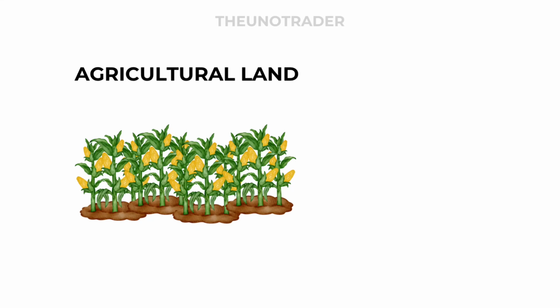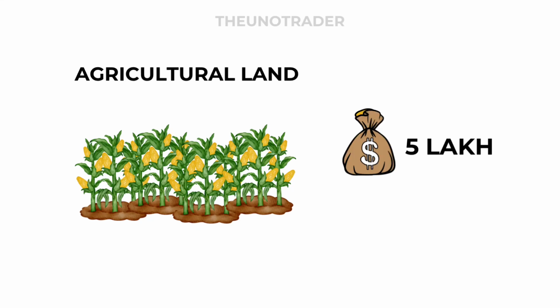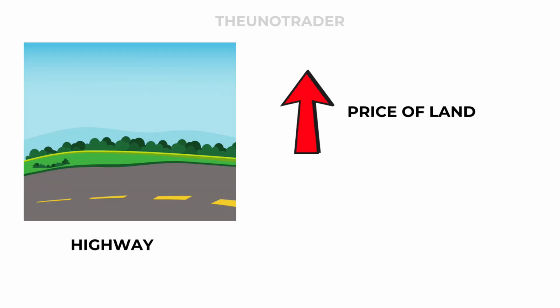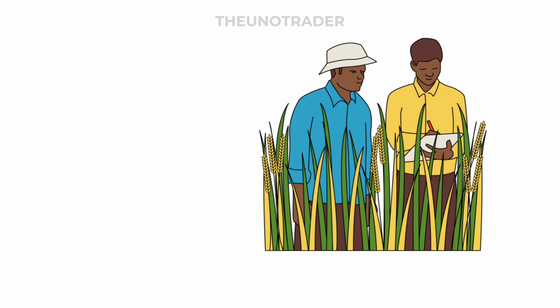Imagine there's an acre of agricultural land. The current price of the land is 5 lakh. You think a new highway is going to be built nearby which will increase the land's value to 20 lakh. You want to make sure you can buy this land at the current price of 5 lakh if the price shoots up later. But instead of buying it right now, you make a deal with the landowner.